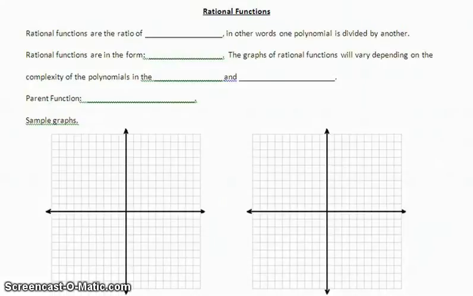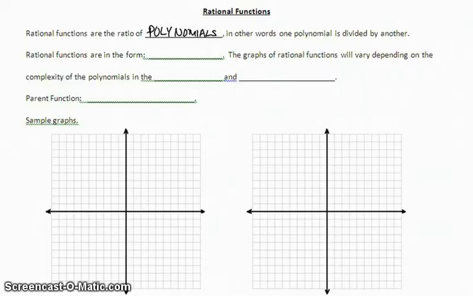Rational functions are functions that are a ratio or fraction of polynomials. Meaning we've got variables in the numerator and the denominator. One polynomial is divided by the other.